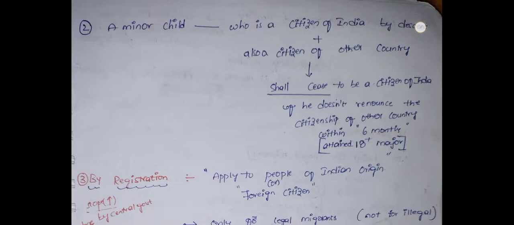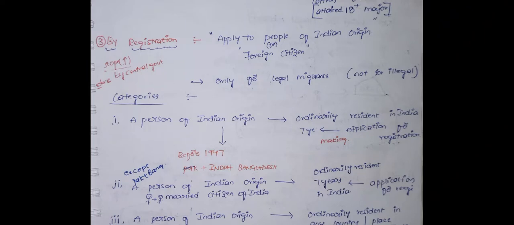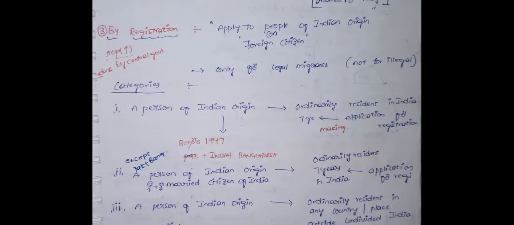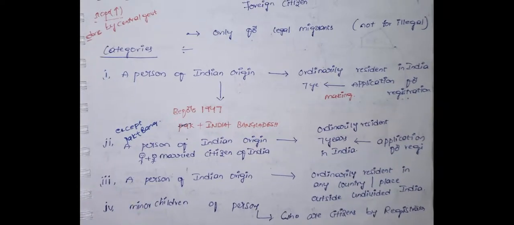The third way is by registration. The registration process applies to people of Indian origin, and also to foreign citizens. One exception is that this is not for illegal migrants, only for legal migrants. Coming to the categories: first, a person of Indian origin who is ordinarily resident in India for 7 years before the application for registration.